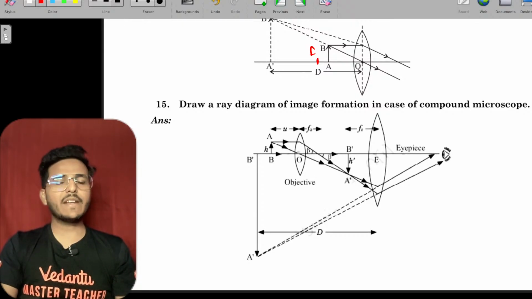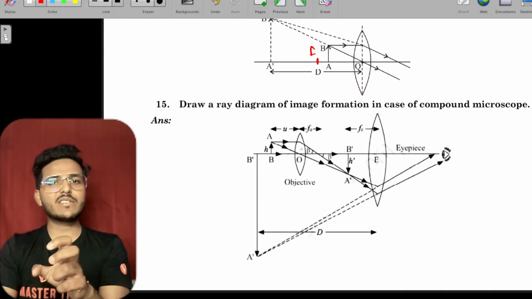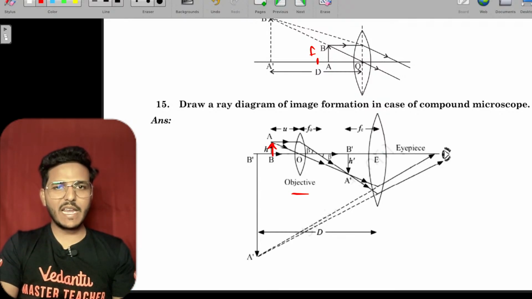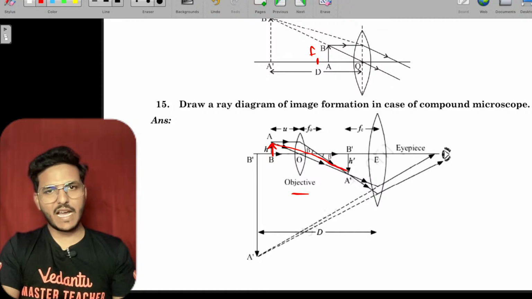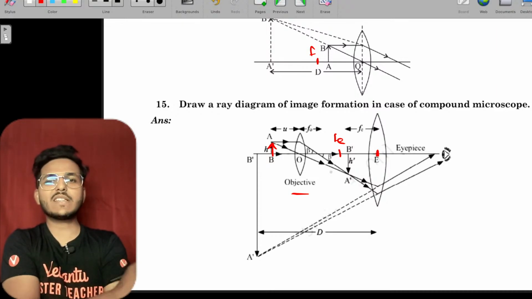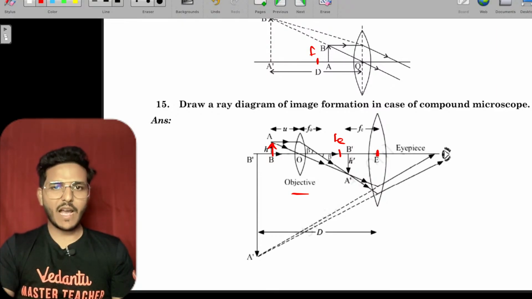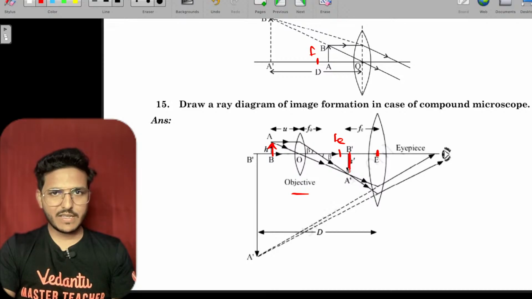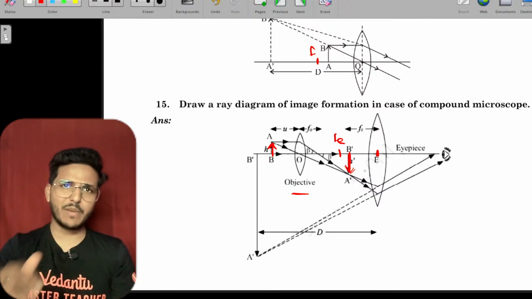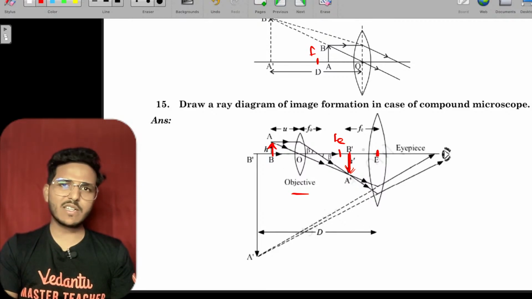Compound microscope. In a compound microscope, you have to adjust the objective piece and eyepiece in such a way that the image of the objective piece lies between the focus of the eyepiece and the optical center of the eyepiece. The eyepiece behaves just like a simple microscope.